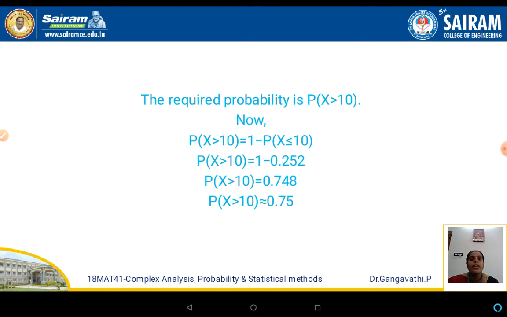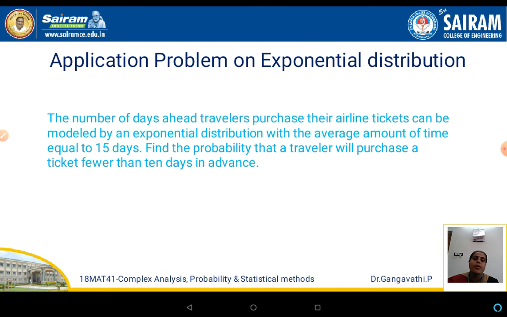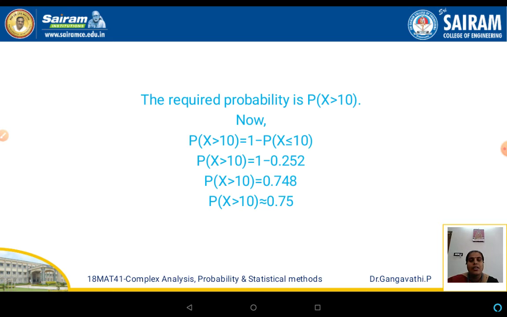If you keep on writing, there is no end to it. Instead, we know the maximum value of probability is 1, and we subtract whatever value is given that is lesser than that. So x greater than 10 we need to evaluate. If you evaluate 1 minus p of x less than or equal to 10, you will get the answer for greater than 10.